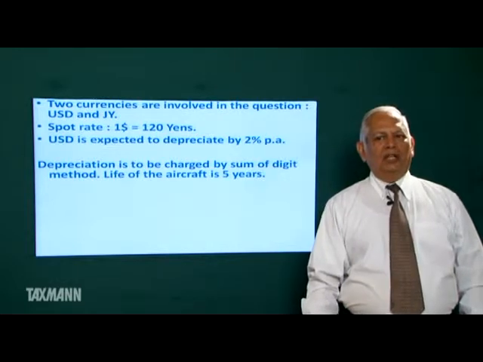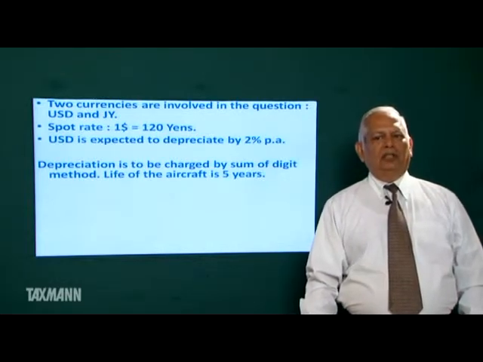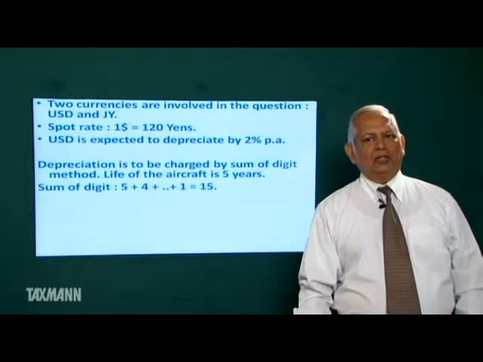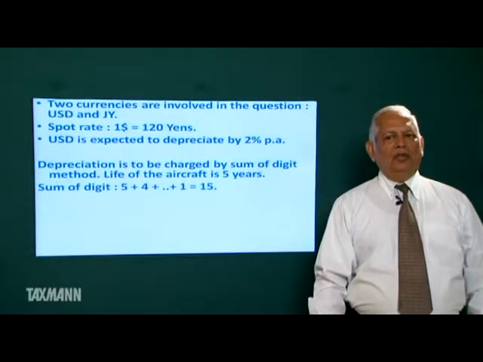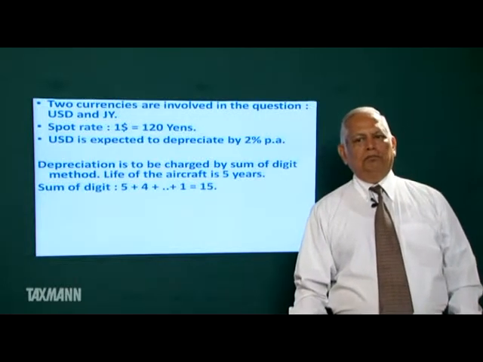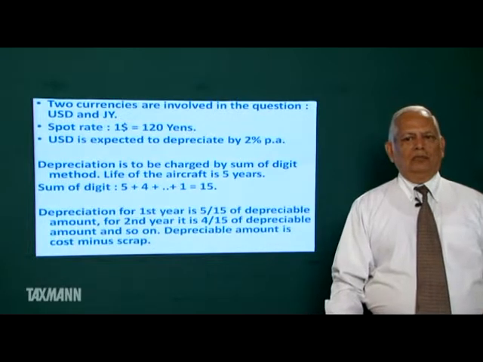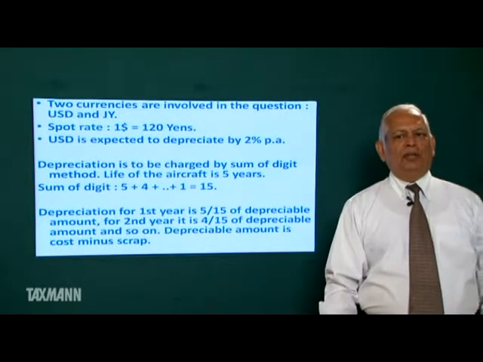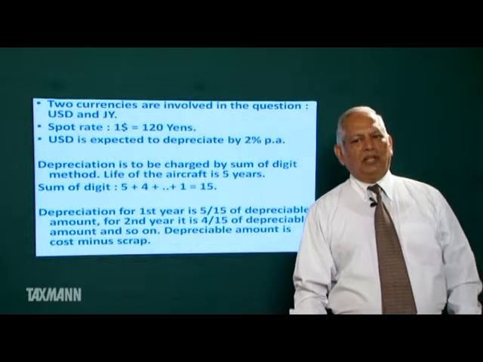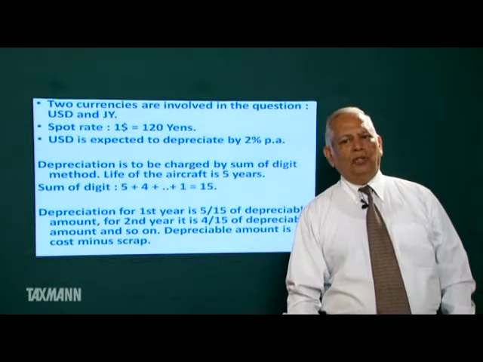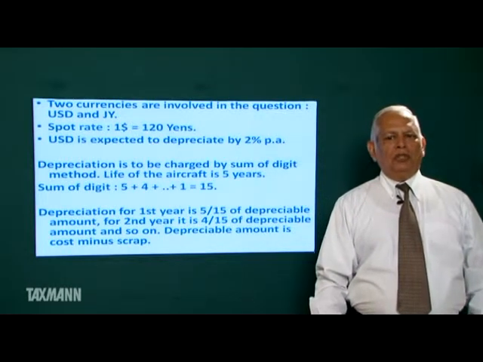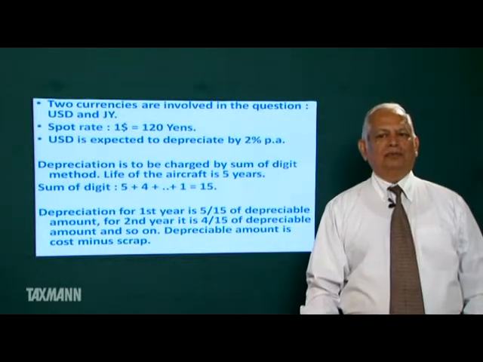Depreciation is to be charged by the sum of digits method. Life of the aircraft is 5 years. Sum of digits is equal to 5 plus 4 plus 3 plus 2 plus 1, which is 15. Depreciation for the first year will be 5 by 15 of the depreciable amount. For the second year it will be 4 by 15 of the depreciable amount and so on. Depreciable amount is cost minus scrap.